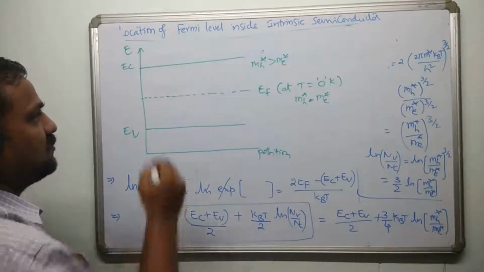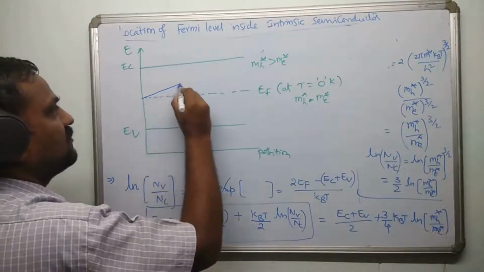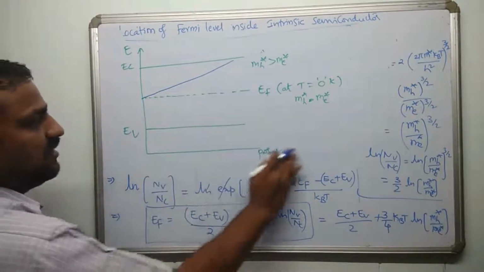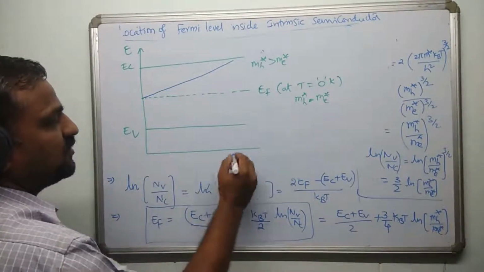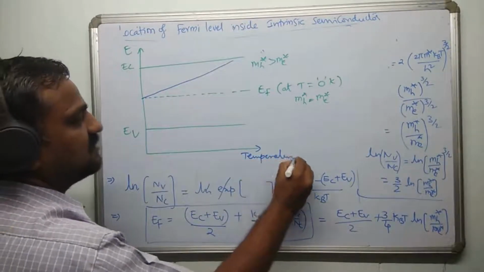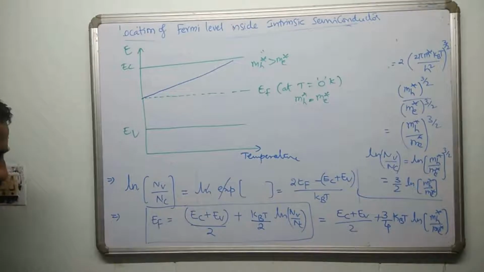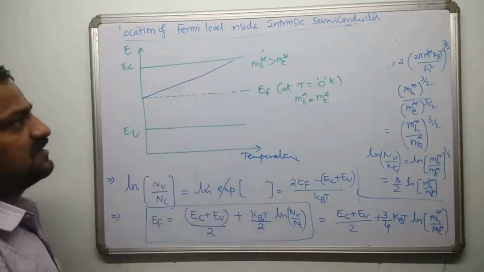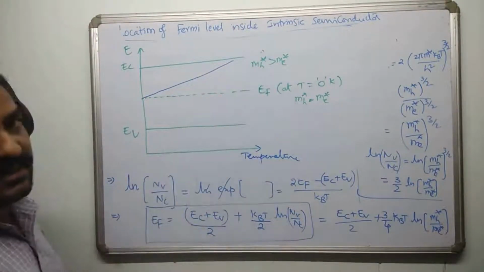It's a straight line with positive slope. Positive slope means the graph will be going like this. So instead of calling it position, now you can call it temperature, as we are plotting E versus T. So with increase in temperature, this graph is going to be like this. This is for mH star greater than mE star.